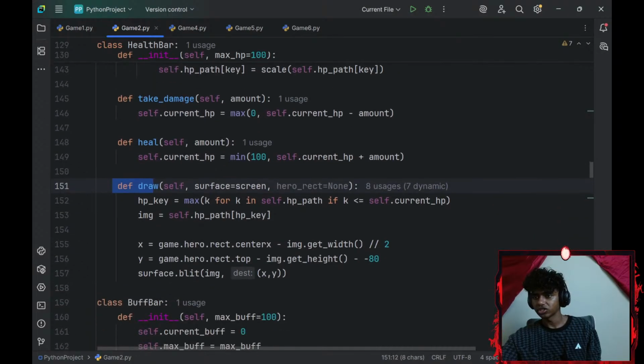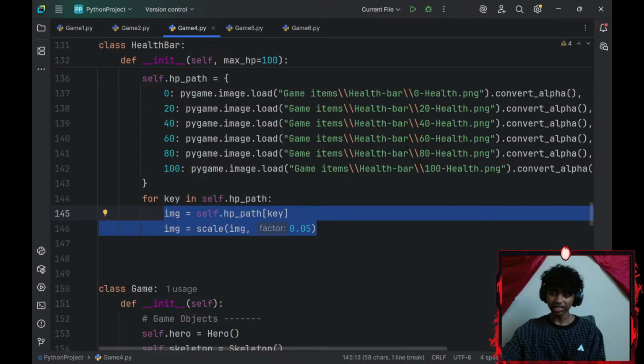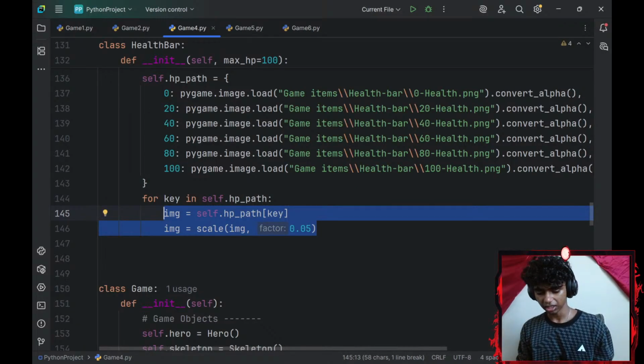The draw method is going to have an HP key variable where I'm going to be using a conditional expression. For every k in my self.path, if k is less than or equal to current HP, I want to return k. Oh, I see. Okay. Alright, so honestly, I could keep this as well, but I wouldn't need this. I can go with, let's see.